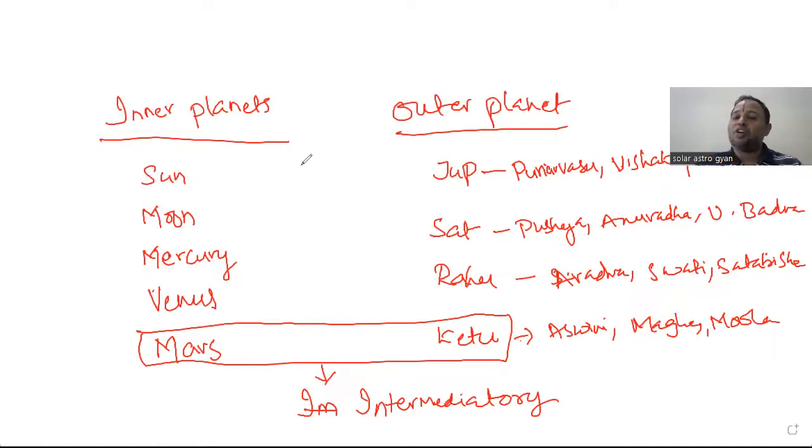So they will face a lot of challenges here with respect to the family or with respect to the profession. Starting from your ascendant, whichever the house is there, if the inner planets are going into the outside or outer planets coming into the inside, definitely it will create a problem.